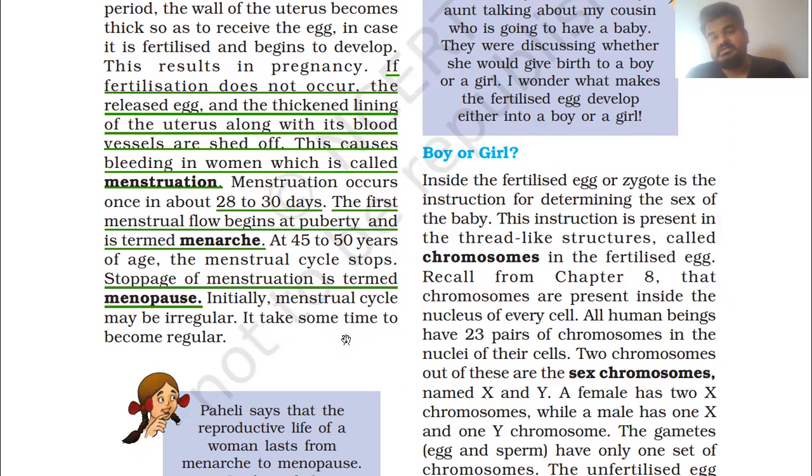Inside the fertilized egg, or zygote, is the instruction for determining the sex of the baby. This instruction is present in thread-like structures called chromosomes.